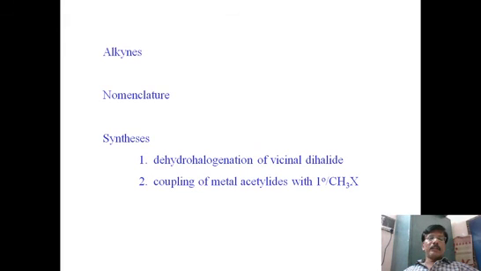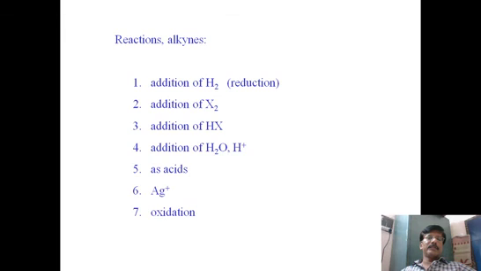So this is what we have covered in this lesson, alkynes. We have covered what alkynes are, what the general formula is, and the method to give names to alkynes. After that, we covered the synthesis of alkynes by dehydrohalogenation of vicinal dihalides, and then coupling of metal acetylides with alkyl halides, specifically primary alkyl halides, so that extension of the carbon chain can be explained.